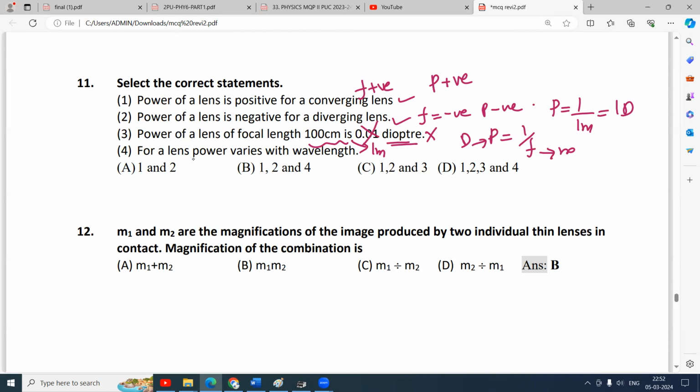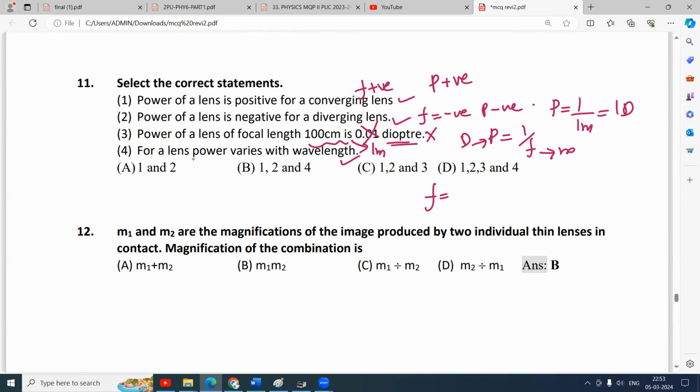That is wrong. For a lens, power varies with wavelength. Yes, definitely, because focal length depends on wavelength. For a lens, red rays are brought to focus far away, and blue rays are brought to focus very close. So focal length varies, power varies with the wavelength.